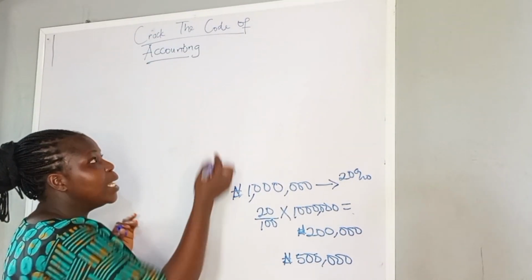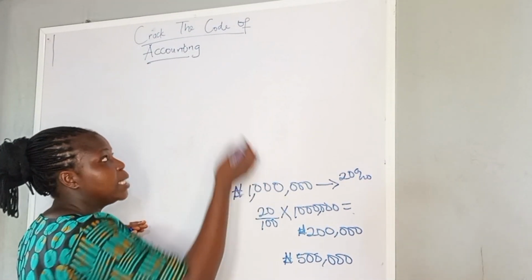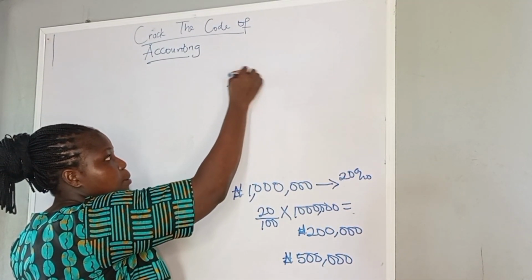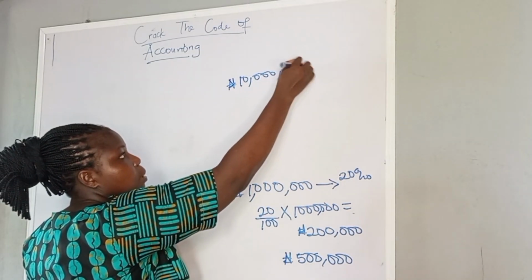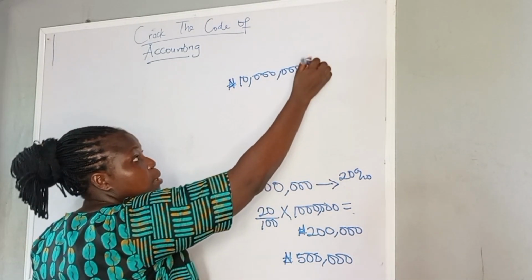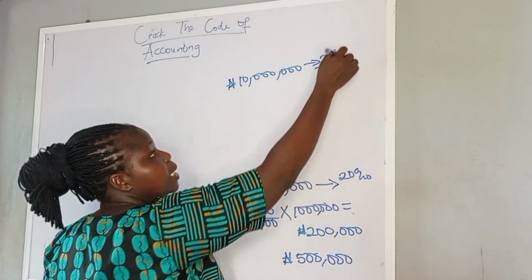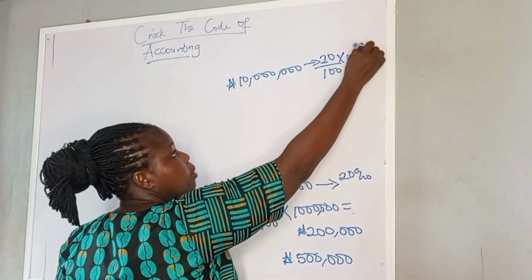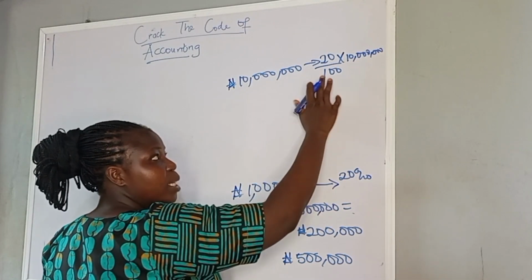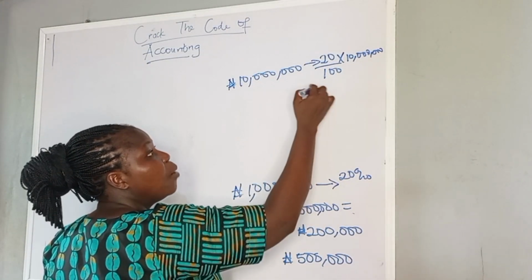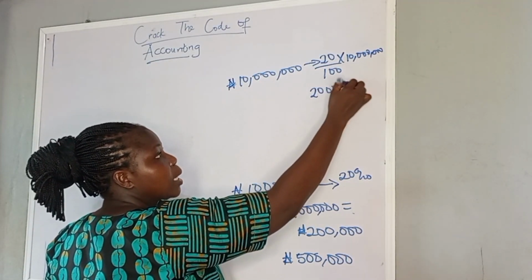Now let's assume your annual rent is 10 million naira per year. The relief says that you can deduct 20%, which is 20/100 times 10 million naira. That will give us 2 million naira.